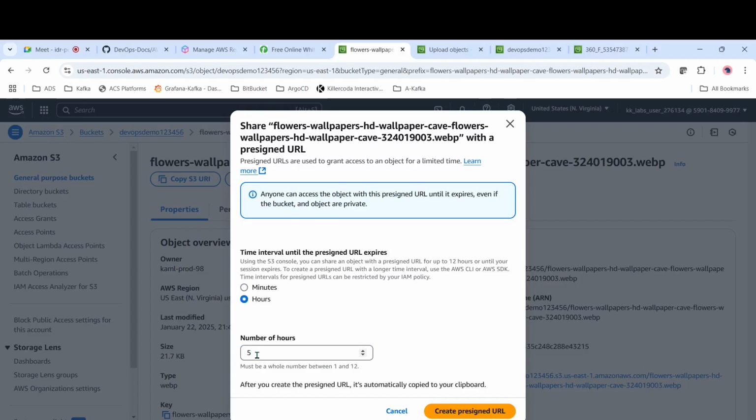Similarly, in case you are subscribing to an Amazon Prime application and you want access for 1 month, then you can convert 1 month into hours. For one day it is 24 hours, for 30 days it is 30 into 24. So based on that you can give.